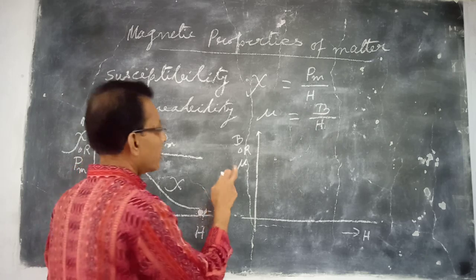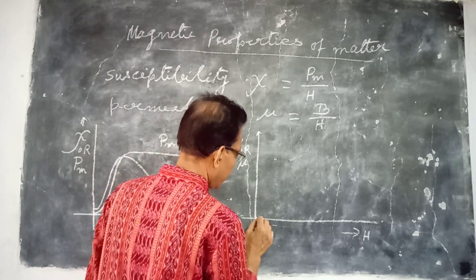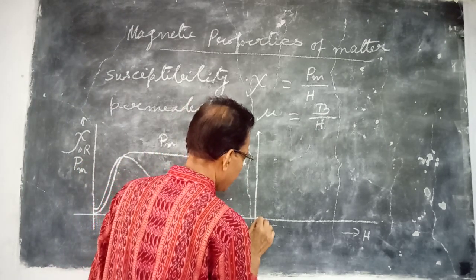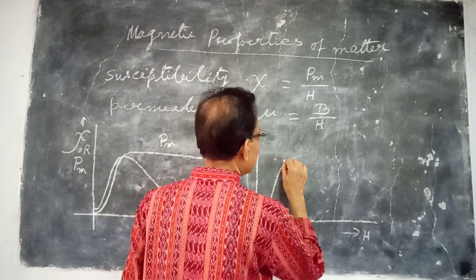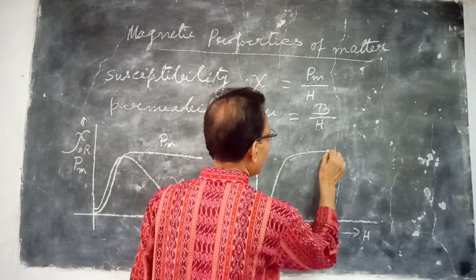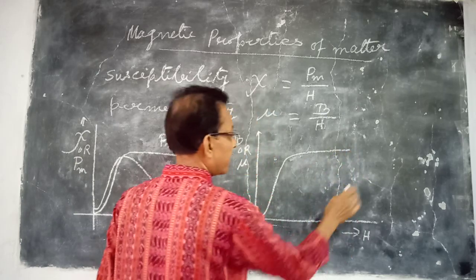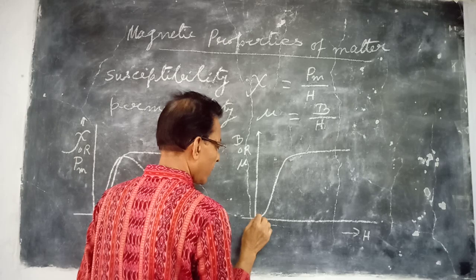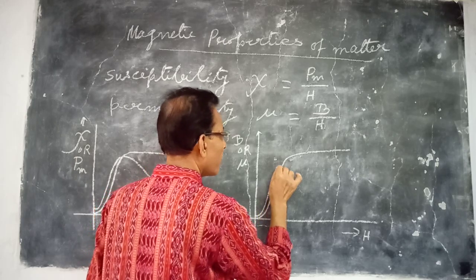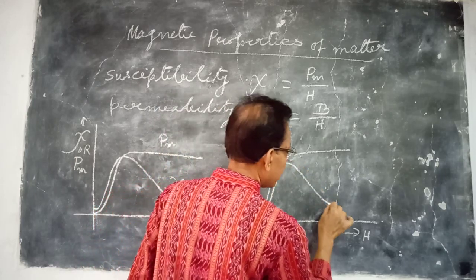Similarly, for B, if we plot the same kind of graph, in this case of B, it will not remain constant. It will go on increasing gradually. Here also the mu will decrease in this way.